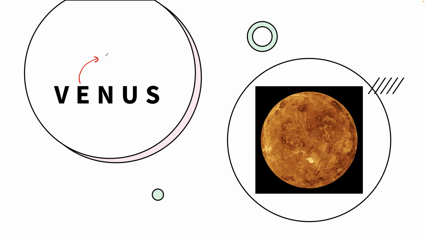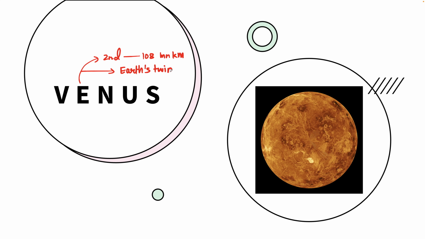Now let's cover Venus. Venus is the second closest planet to the Sun after Mercury, and it is located at a distance of about 108 million kilometers from the Sun. It is often referred to as Earth's twin because of the similarity in size and density.